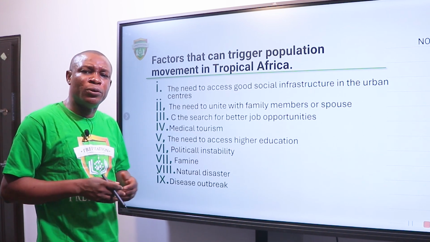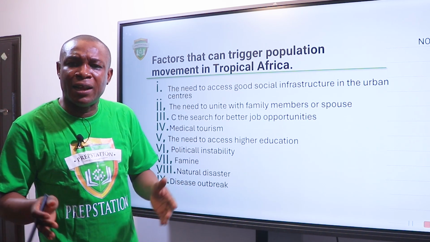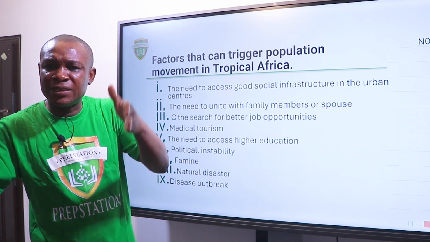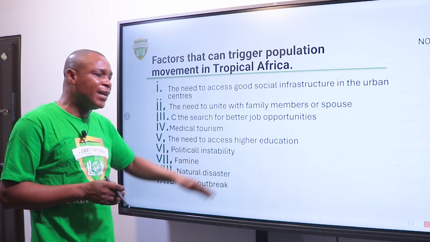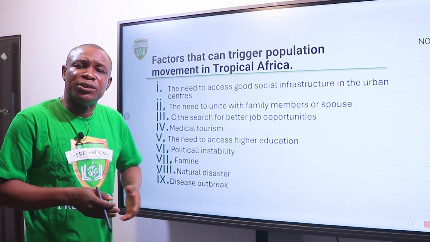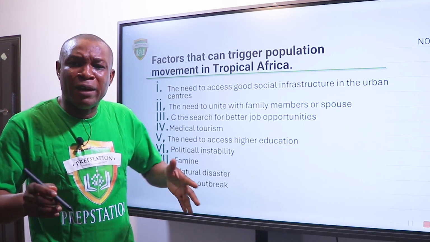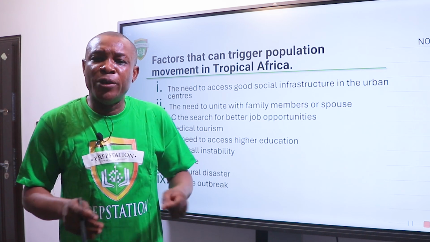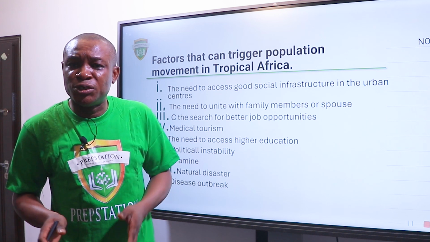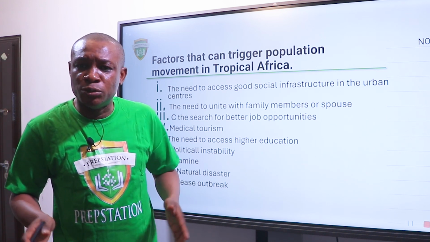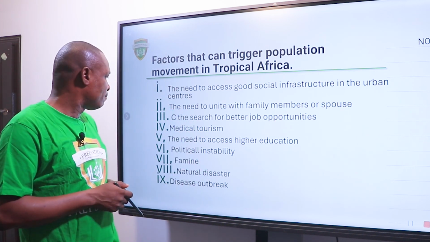Medical tourism, you could leave a particular place to another place to enjoy good medical facilities that are prevalent in that destination country. They need to access higher education. If you are a student, your preferred course of study may not be available in your particular location. You have to move to a new location where you have the institution offering the course that you intend to study. That is a trigger factor for migration.